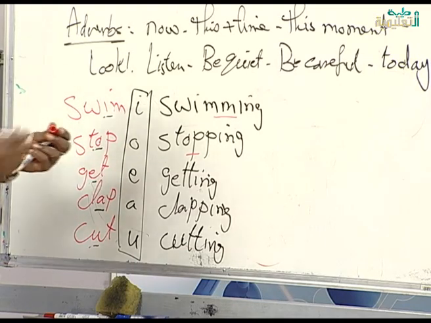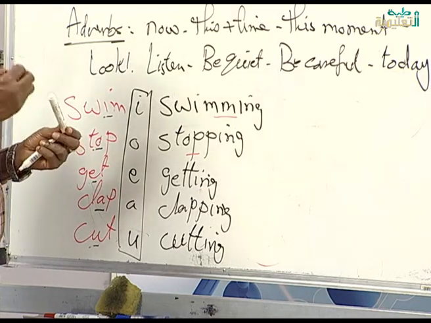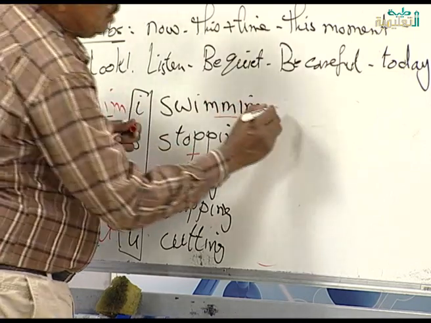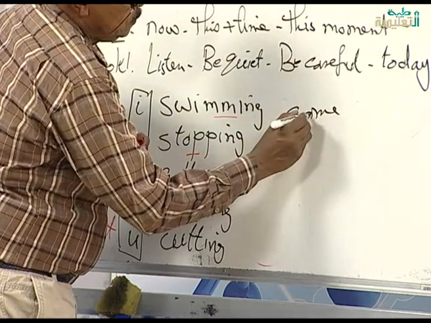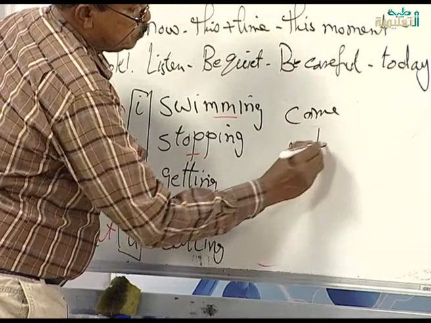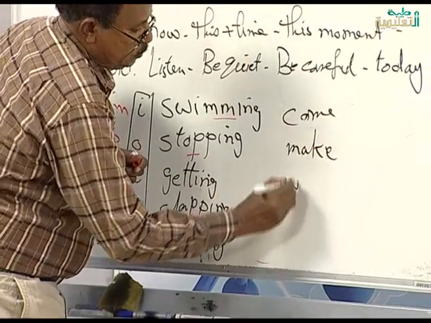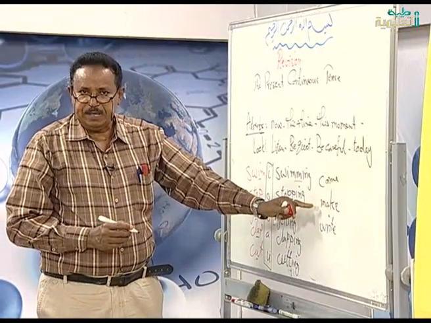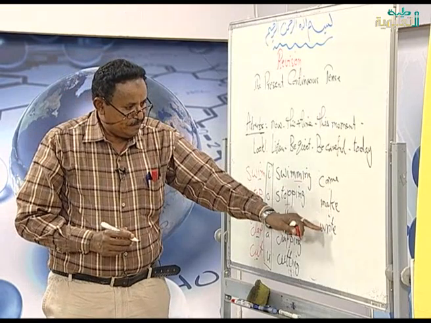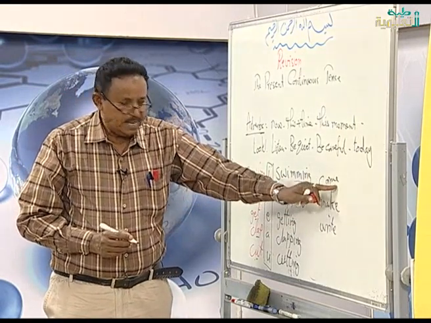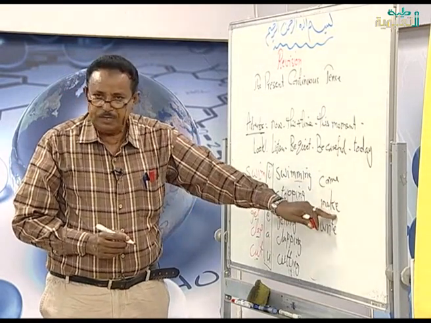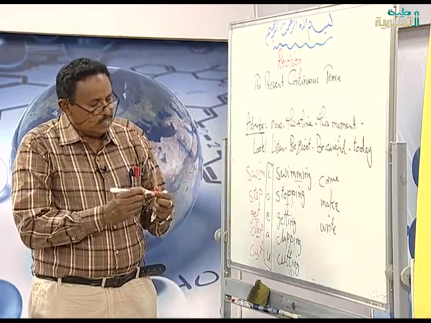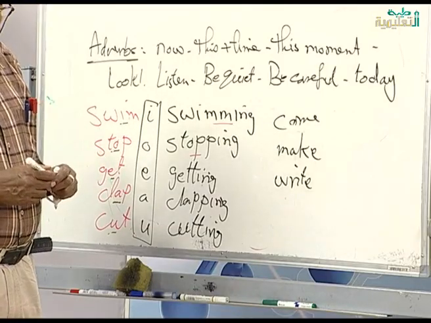Okay. What am I going to do if the verb ends with E? For example, come, make, write. Look at these three verbs. The end of the verb is E. Come, the end of it is E. Make, the end of it is E. Write, the end of it is E. What am I going to do to these verbs if I want to add ing?